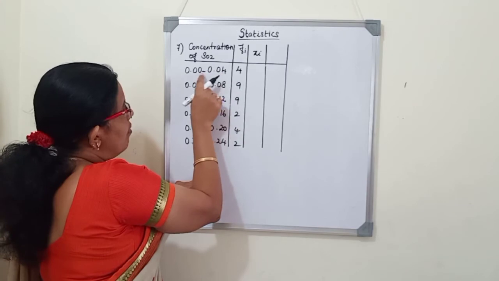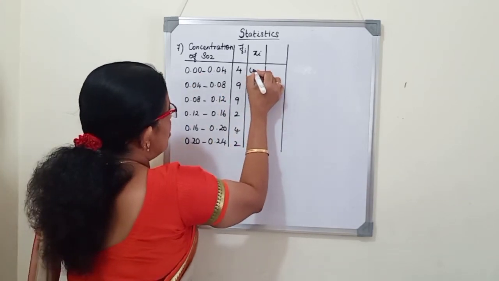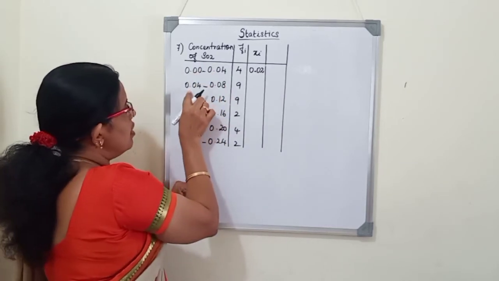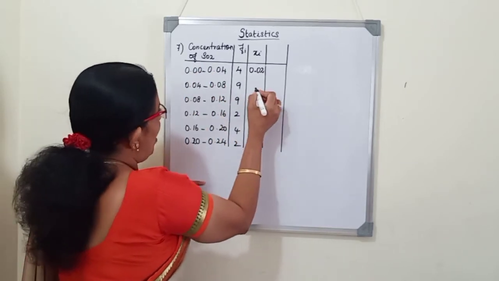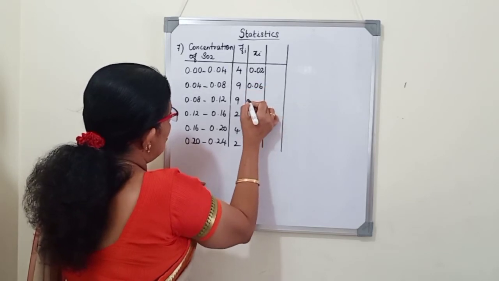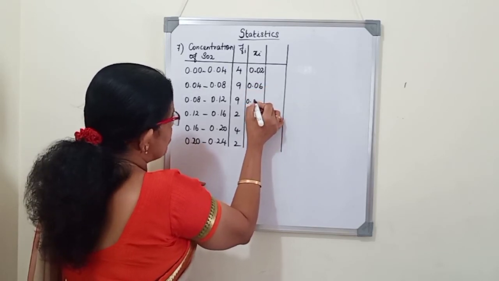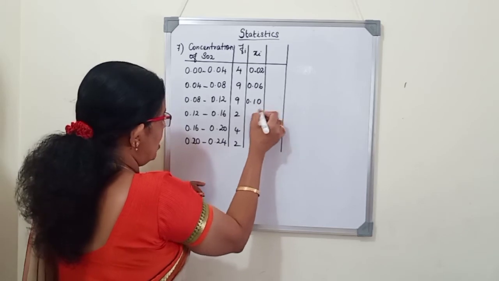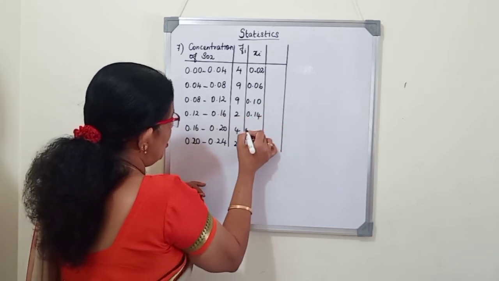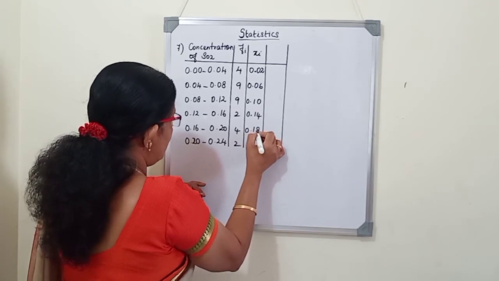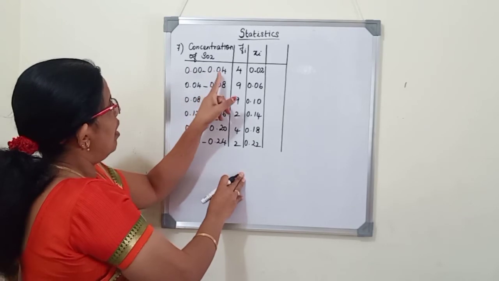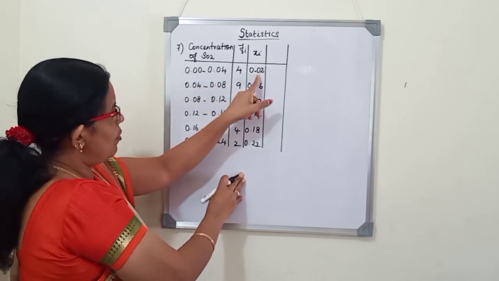When we add and divide by 2, we will get 0.02 here.